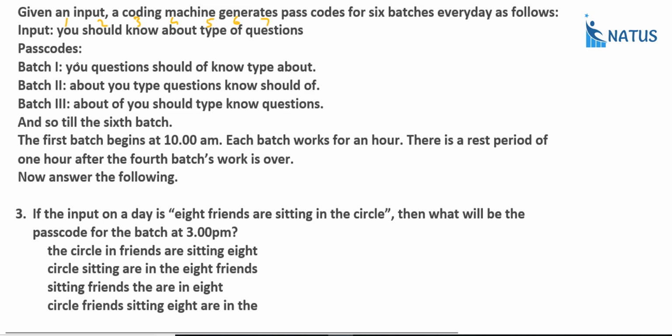And batch 1 as it is. Questions, that is 7. Should, that is 2. Off, that is 6. No, that is 3. Type, 5. Above, that is 4.